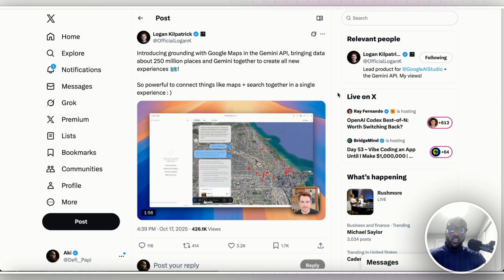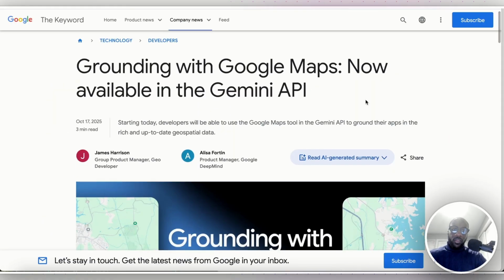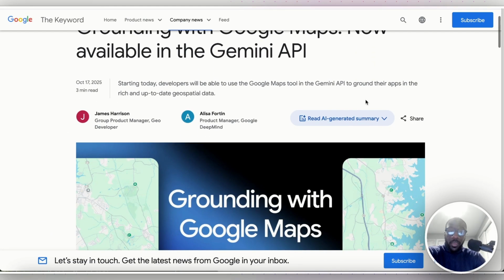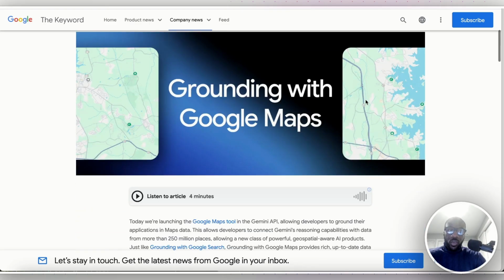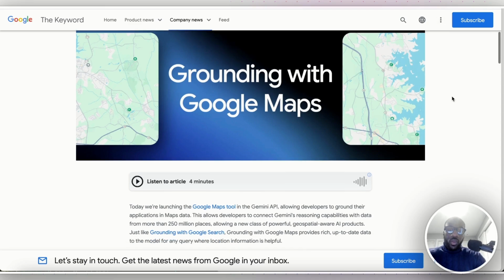But when you have grounding enabled, in the case of this launch and this feature, it means that it'll be able to draw from information from Google Maps and search data. So now you can actually bring all of the search and maps data from Google into your applications. This is grounding with Google Maps, and it's available in the API now. The grounding was already, to my understanding, in Google's AI Studio, but now you have it in the API, so you can now build it into your products.